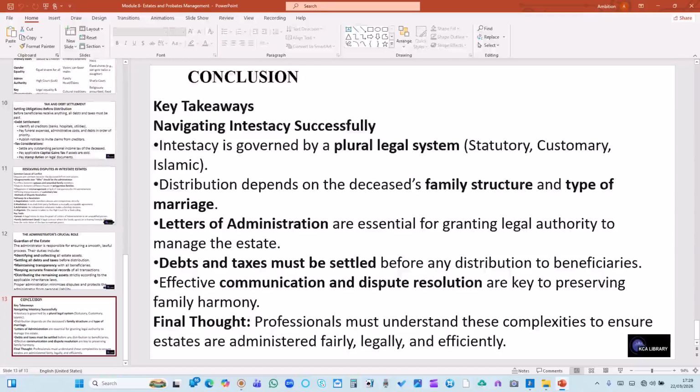Letters of administration are essential for granting legal authority to manage the estate. Debts and taxes must be settled before any distribution to the beneficiaries. Effective communication and dispute resolution are key to preserving family harmony. Final thought: professionals must understand this complexity to ensure estates are administered fairly, legally, and efficiently.